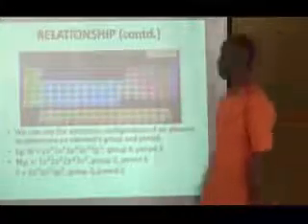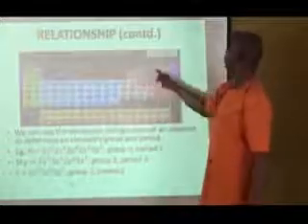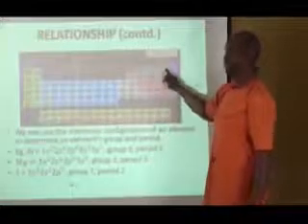Let's find it out. Period 1, period 2, group 1, group 2, group 3, group 4, group 5, group 6. And behold, fluorine in group 7. So in an examination, if you are asked to find out the group or period of an element, once you can write the electronic configuration, the rest will be as easy as ABC.